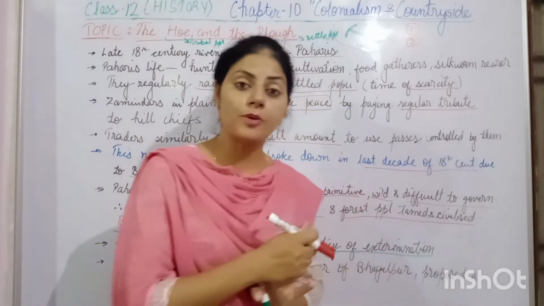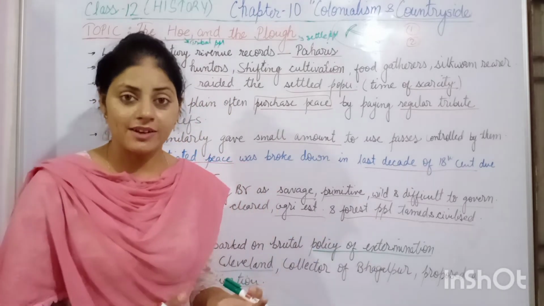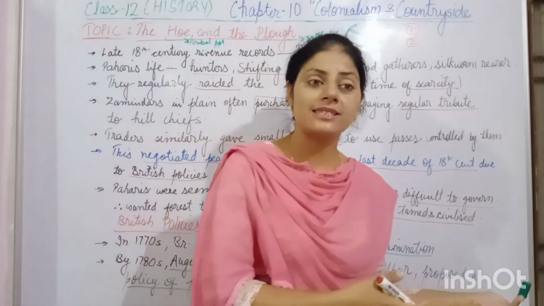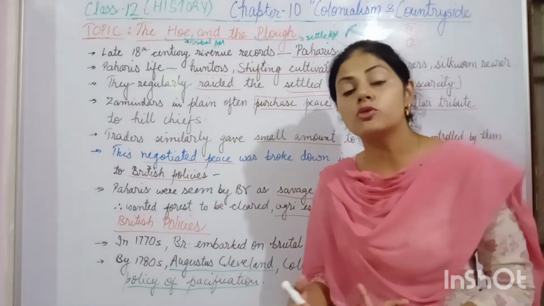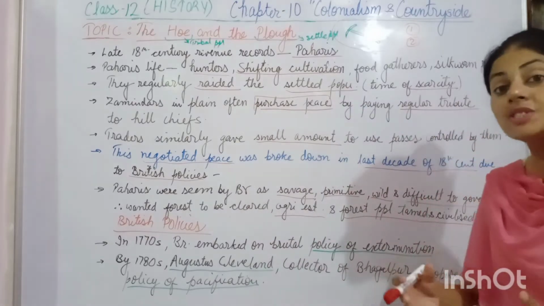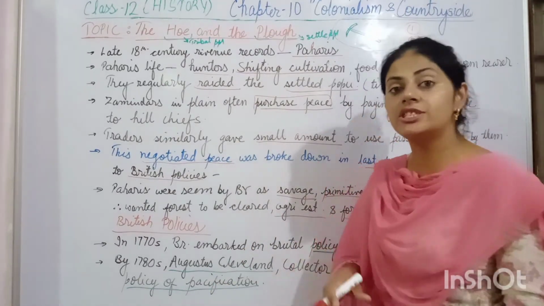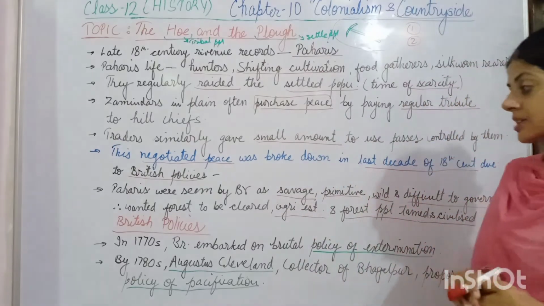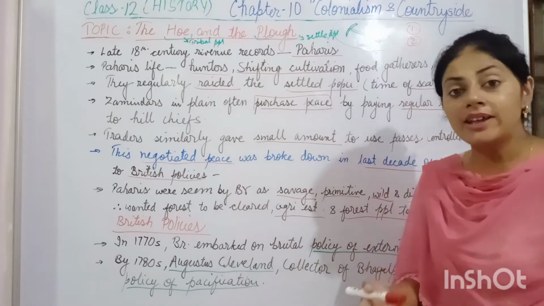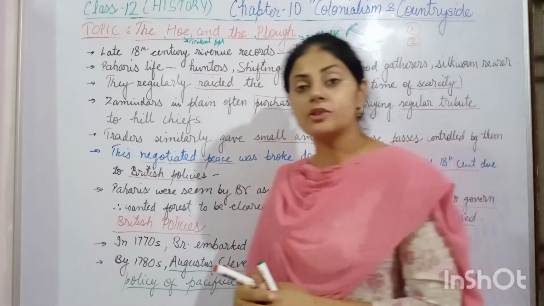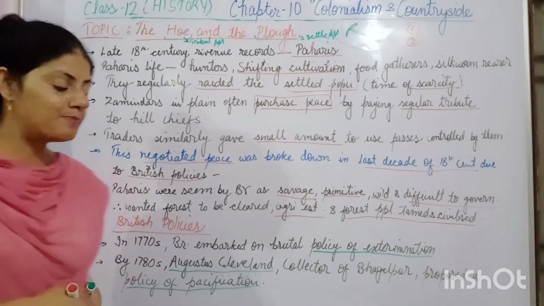And the third and most important was the revenue they could get from the land used as agricultural land. So this land also became a source of revenue for the Britishers. That's why they wanted to take over the land of these Pahadi people and change it to agricultural land. And for doing so, they came up with various policies. So now we discuss the British policies towards the Pahadi people.